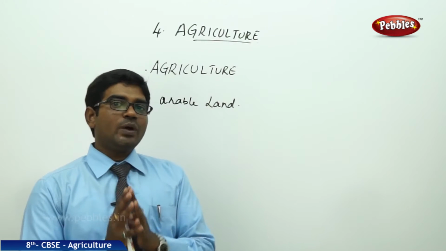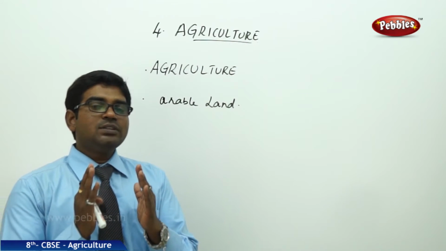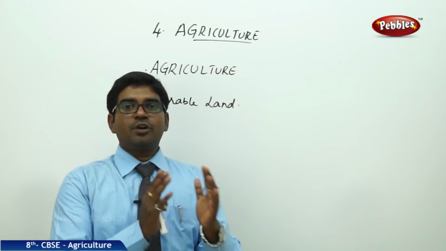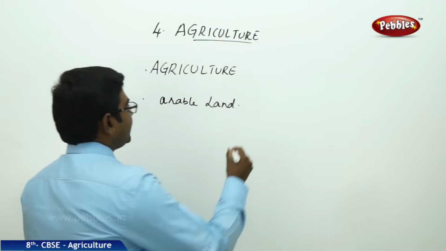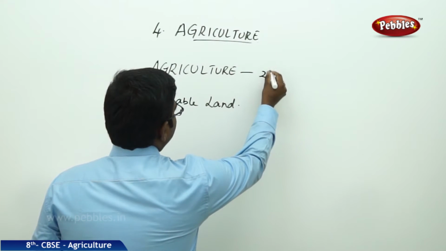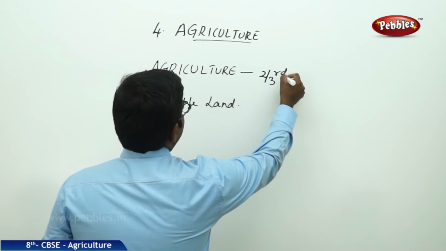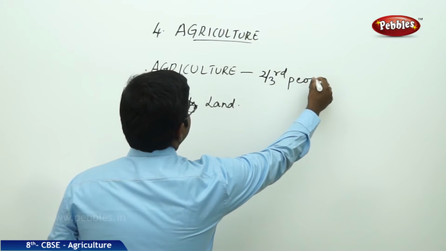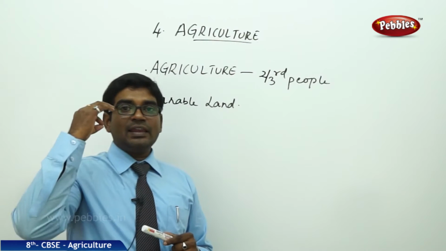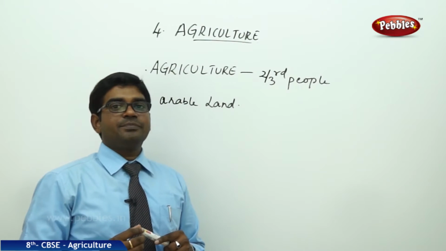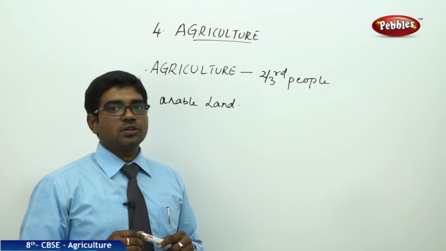So now moving on to understand how this agriculture plays an important role in India, because in India we have nearly 2/3 of people depending on agriculture. Nearly 70% of people depend on agriculture.